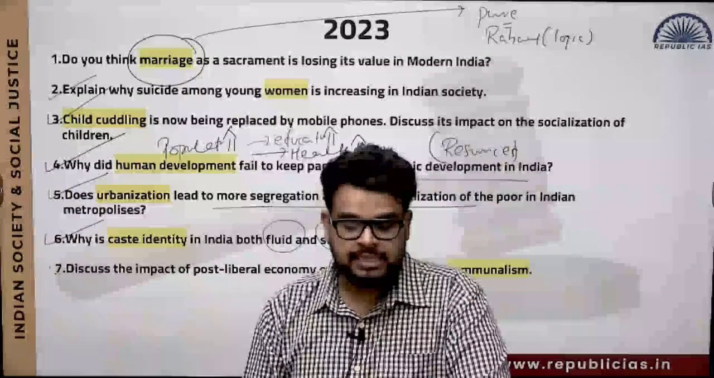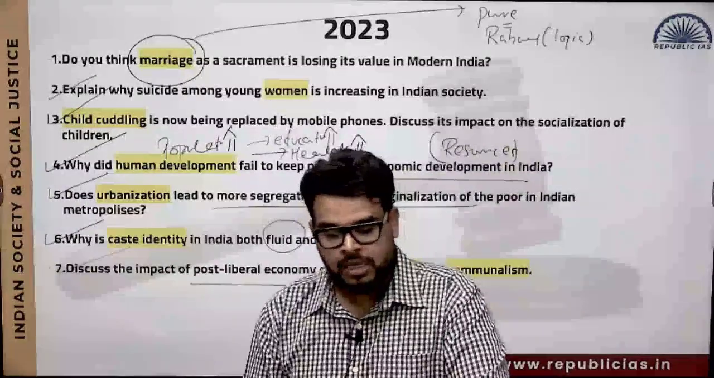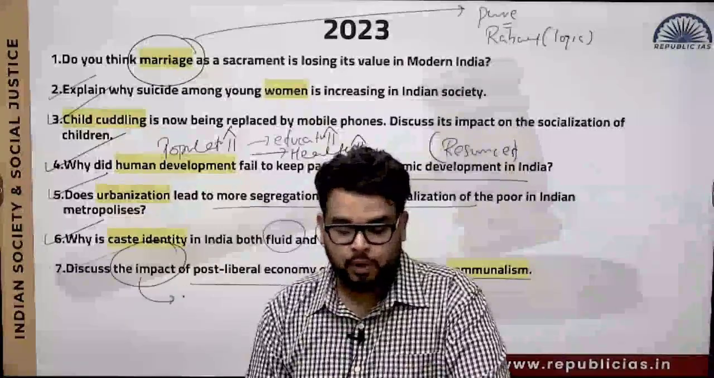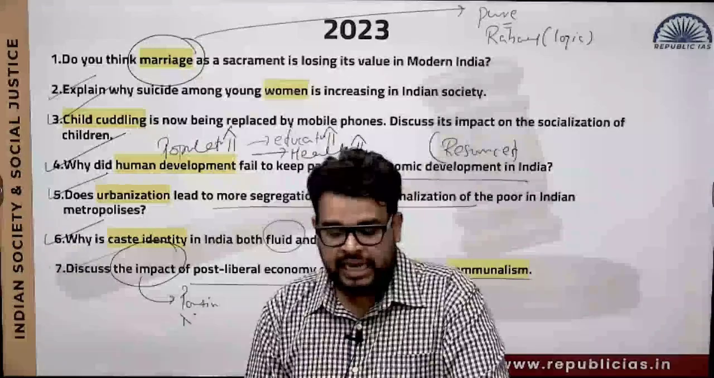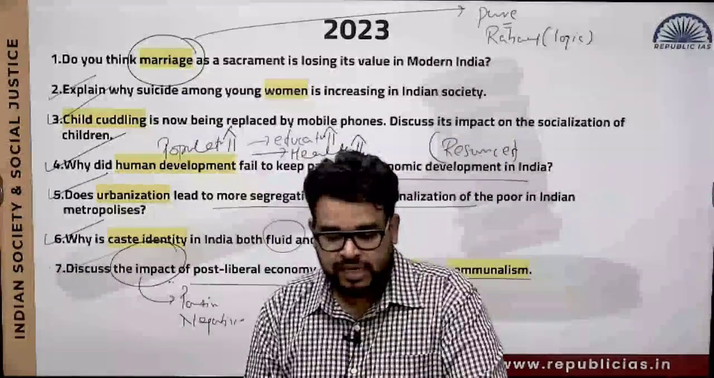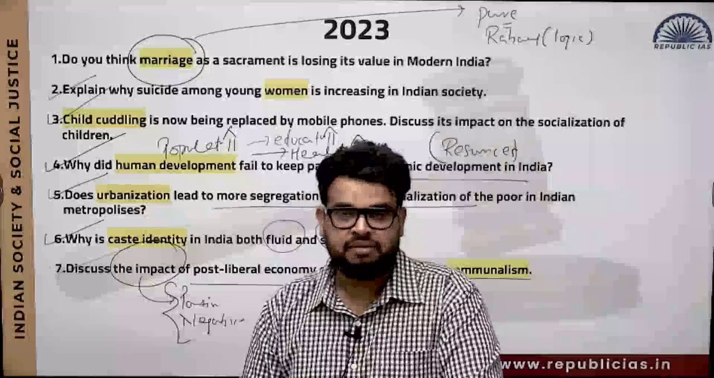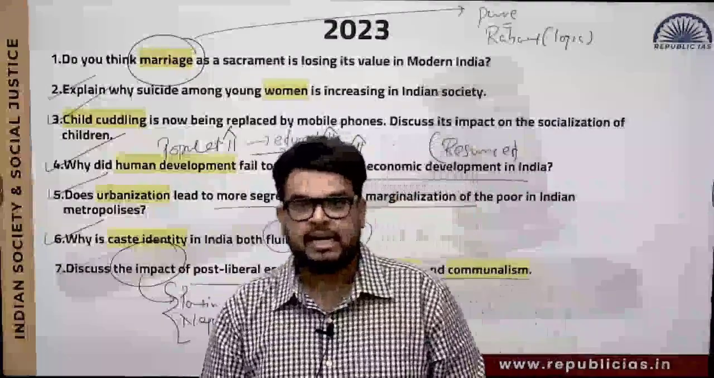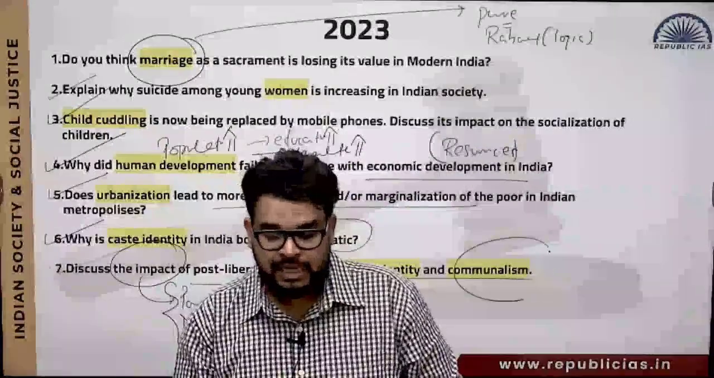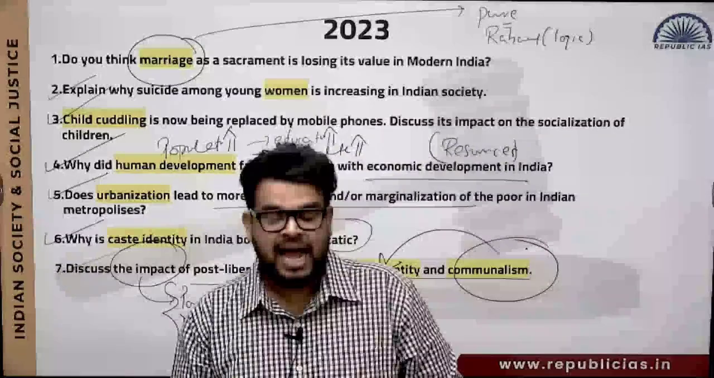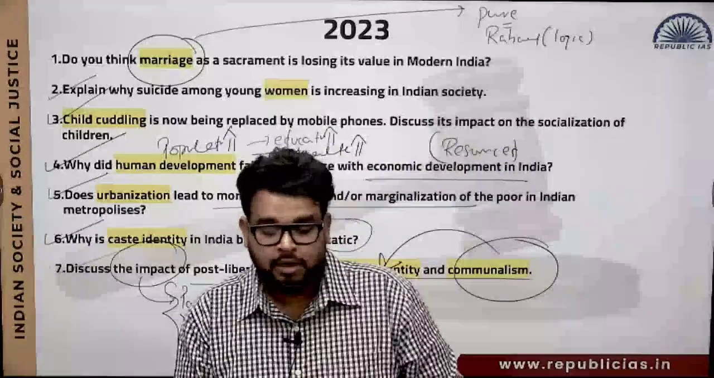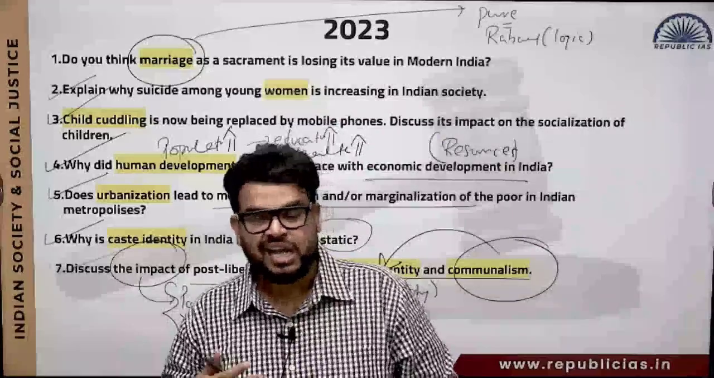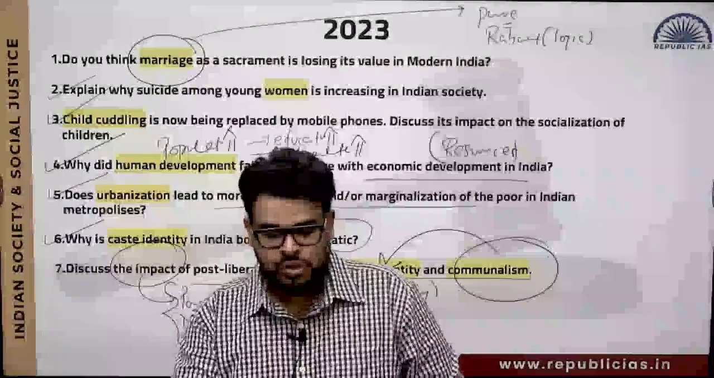Next is, discuss the impact of post-liberal economy on ethnic identity and communalism. So again, it can have your positive also, it can have your negative also. This thing we will explore once we are done with it. So what I'm trying to tell you over here is that communalism has been clubbed with your ethnic identity, and this ethnic identity is a part of your diversity. Because I told you, because of diversity, you have a lot of culture. So that culture, you will have cultural identities also. So that we will figure it out.